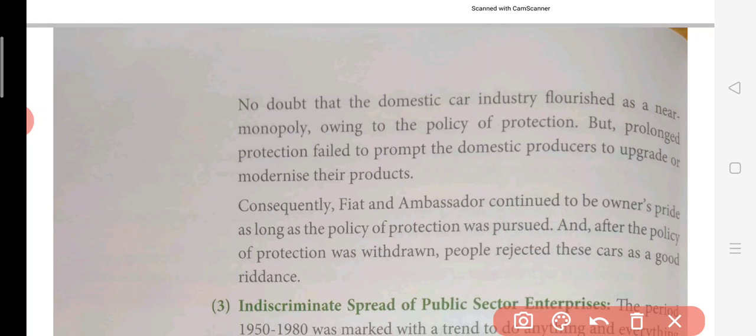So what happened when the new economic policy was implemented? All the protection which had been given to these cars and this kind of industry was gone. Now all the new car companies were jumping into the Indian market, and today we don't purchase Ambassador and Fiat. Today we want Hyundai, Honda, all these good companies, or even Ford. So many good options are there, but at that time this was the lazy attitude. Again, that was the problem or bad impact of inward looking strategy.